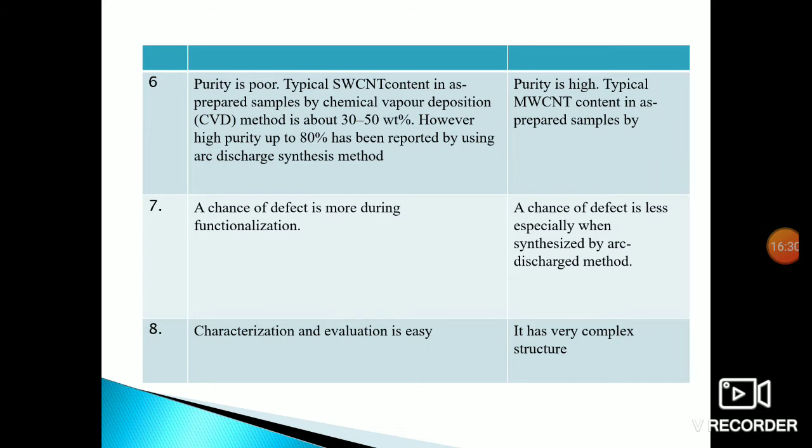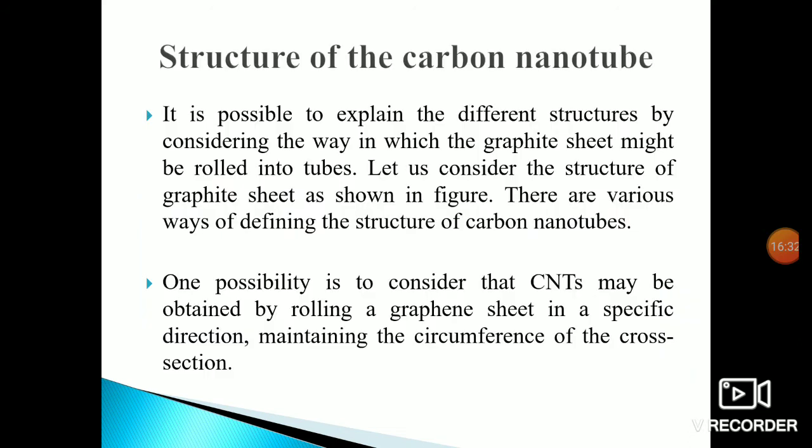So next is the structure of the carbon nanotube. It is possible to explain the different kinds of structure by considering the way in which the graphite sheet might be rolled into tubes. So let us consider the structure of this graphite sheet, as shown in the figure. We have to see the figure.